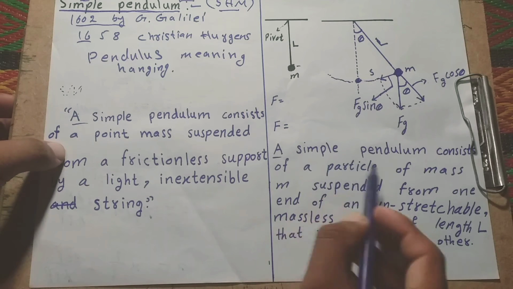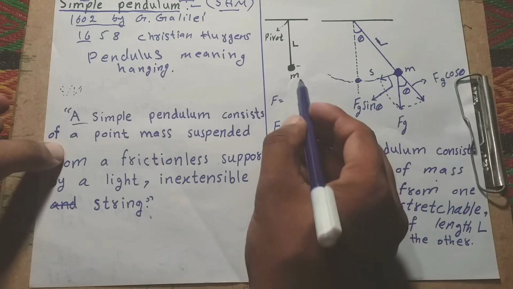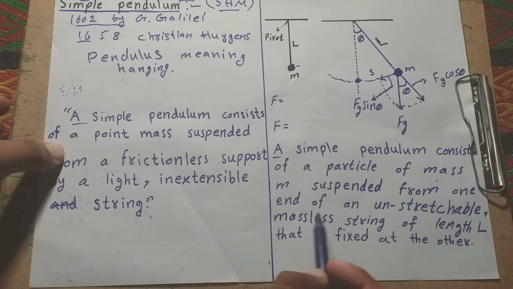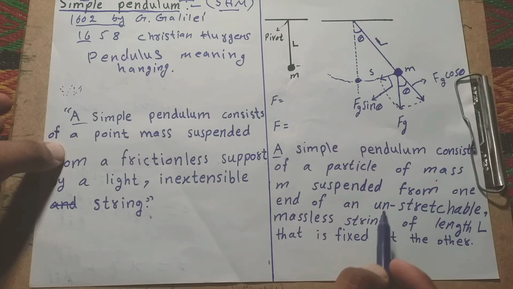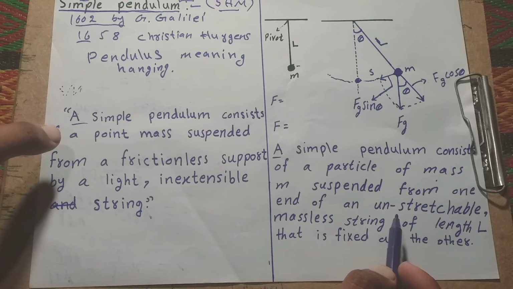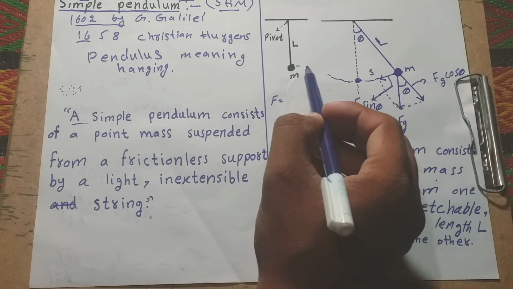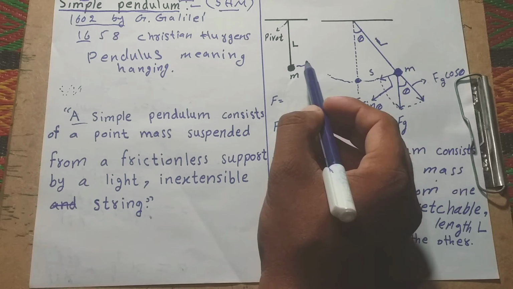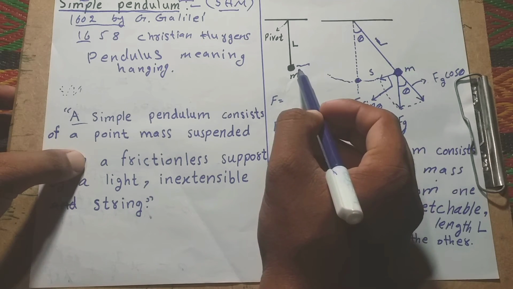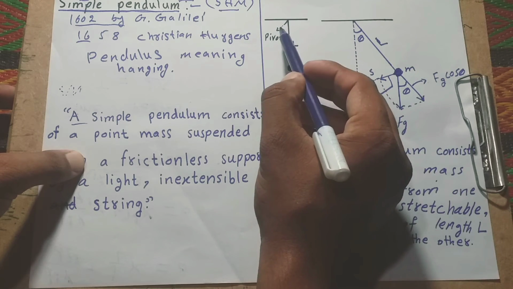Again, explanation. A simple pendulum consists of a particle of mass m suspended from one end of an unstretchable, massless string of length L. This is the mass and this is the massless string. And this is the pivot point.